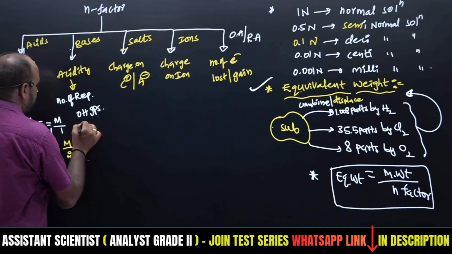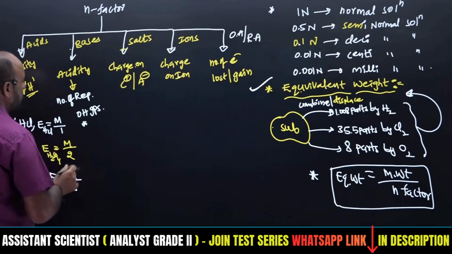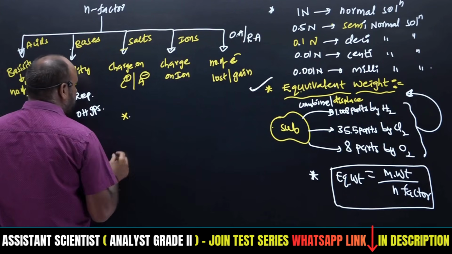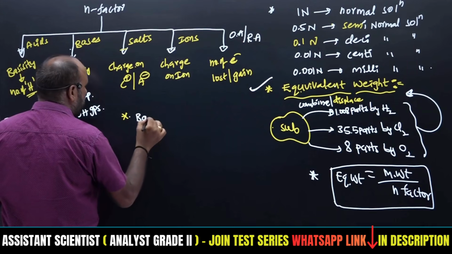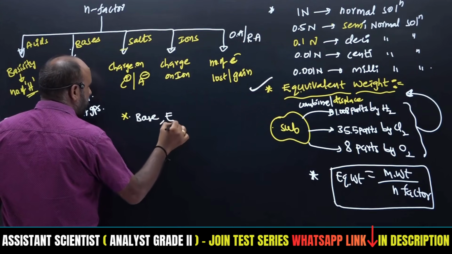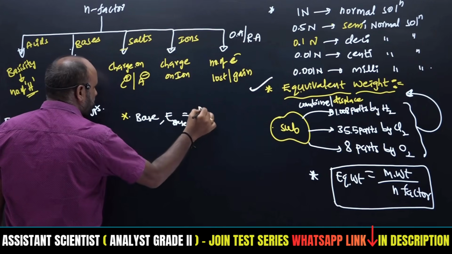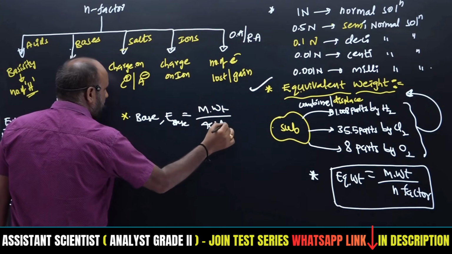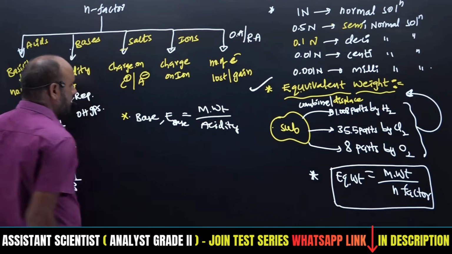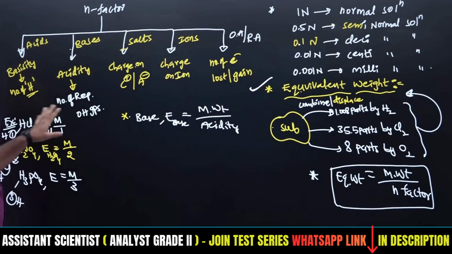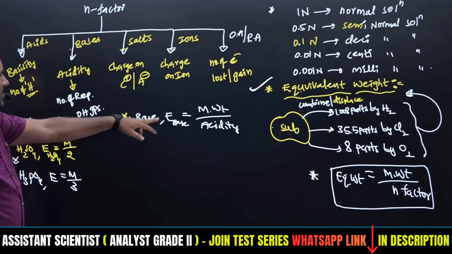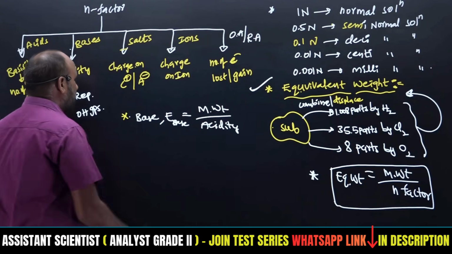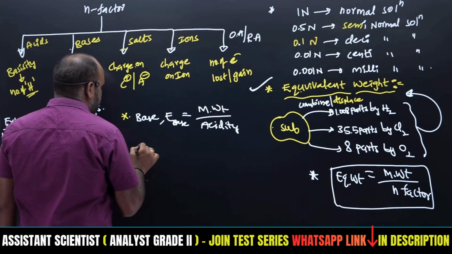So then coming to the part of bases. Space is not sufficient, so we'll move on. For a base, the equivalent weight of any base is equal to molecular weight divided by acidity. The n factor is acidity for a base. So here also the same definition or formula. For acids, E of acid is equal to molecular weight by basicity. So we'll see examples.